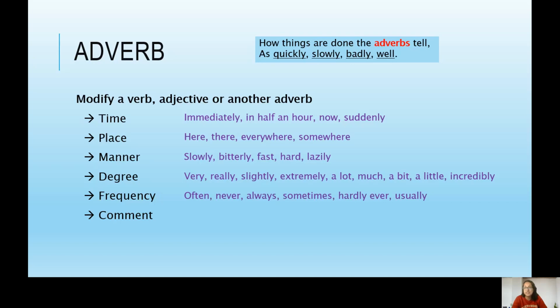Adverbs of frequency tell us how often something happens, like often, never, always, sometimes, hardly ever, usually, every Wednesday, once a week. And comment adverbs, as the name suggests, make a comment on the situation, like luckily, unfortunately, sadly, basically, obviously, apparently, eventually.